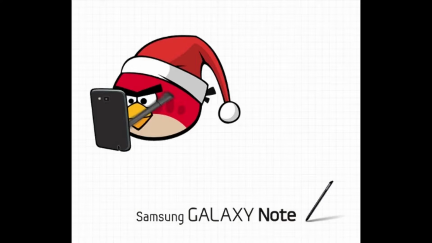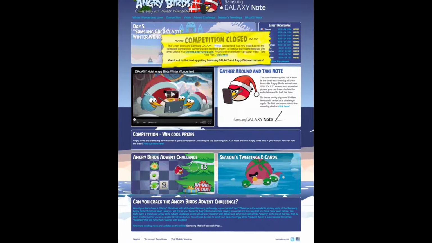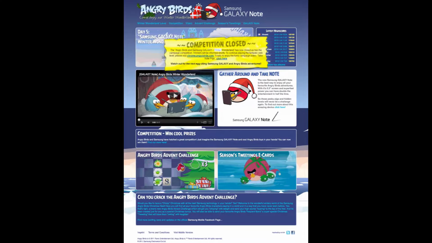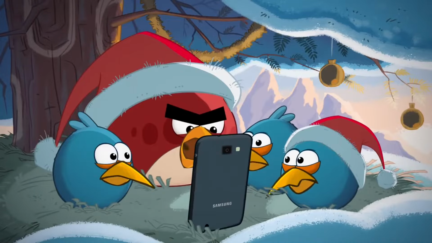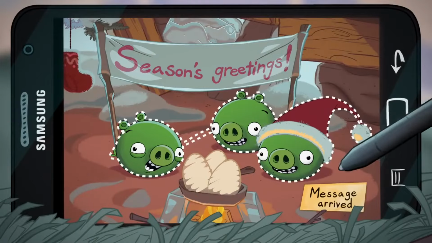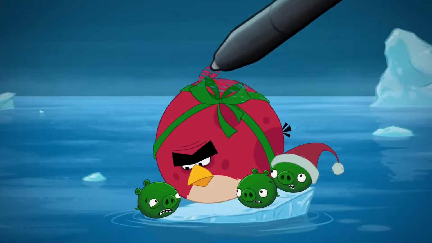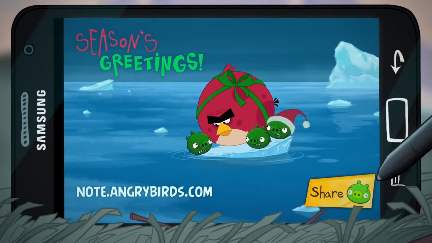Angry Birds Advent Challenge. In December 2011, Angry Birds partnered with Samsung to open the Angry Birds Winter Wonderland website. This website was meant to promote the new Samsung Galaxy Note. This website mainly featured a contest in which the winner would receive a new Samsung Galaxy Note, a Galaxy Tab, a Galaxy S2, and various Angry Birds toys.